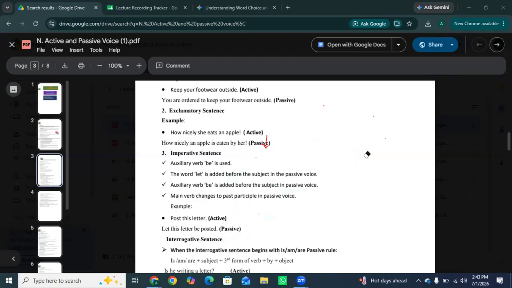Let this letter be posted. So, if you are giving a strong command, you start your passive sentence with let, then take the object, which is this letter. Then take this object, add the helping verb be, and change the action to its third form: let the letter be posted. Okay?